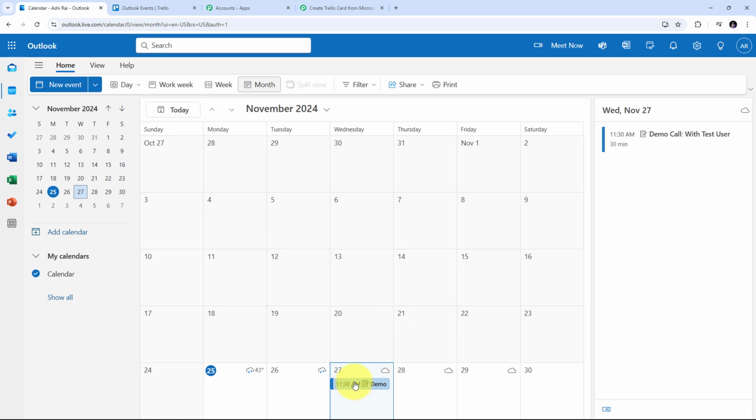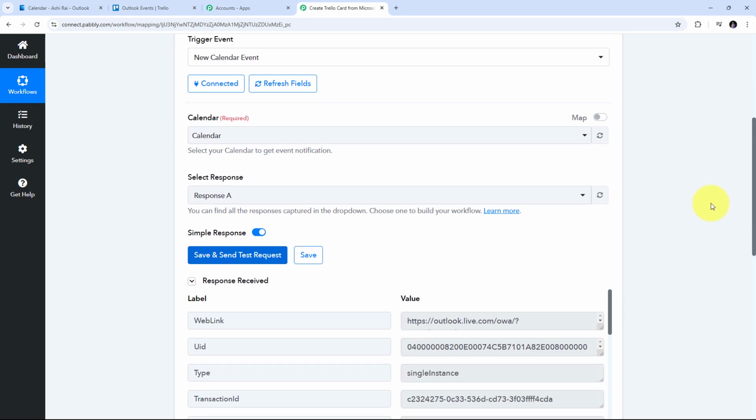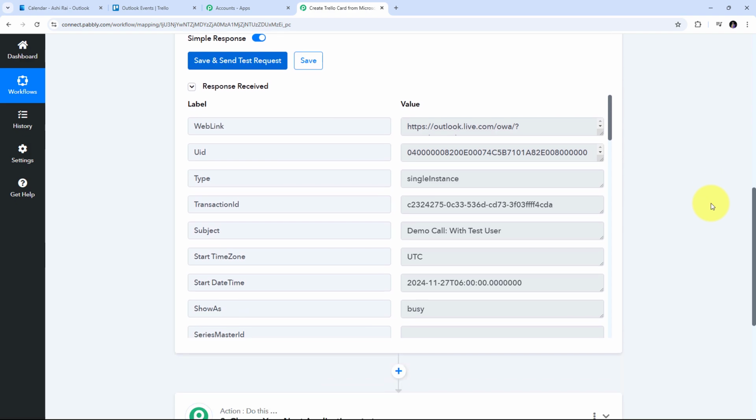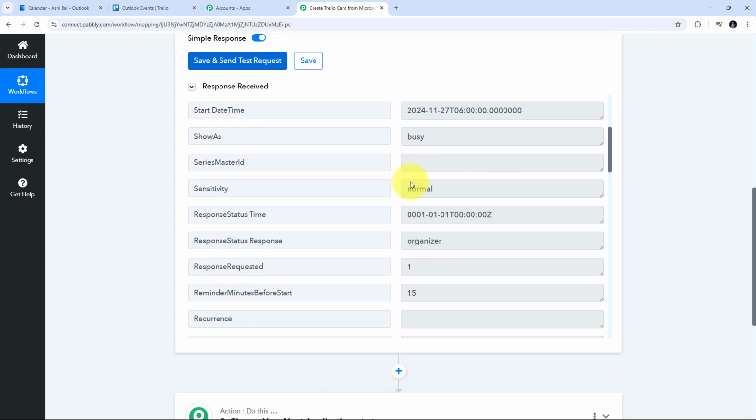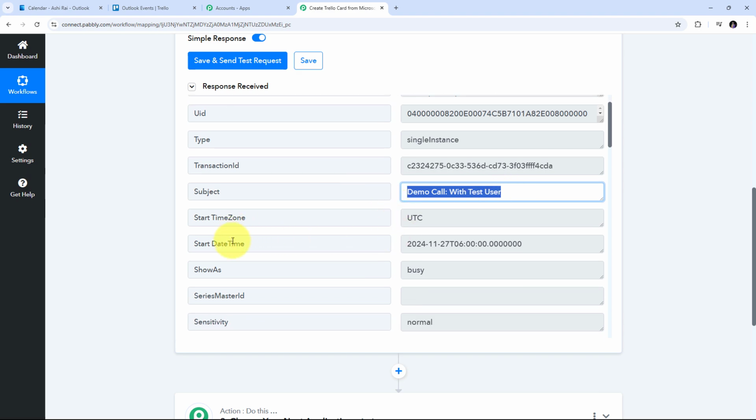And here I have successfully created this new event in my Outlook calendar. Now I'm going to take you back to Pabbly Connect. And here in Pabbly Connect, I need to click on the Save and Send Test Request button. Now we can see I have received this response, and this is the response of the new event that I've just created in my Outlook calendar. Here I have the subject of my calendar event, that is demo call with test user. So this was the name of my event that I've just created. Also I have the start date and time, which is in UTC format.